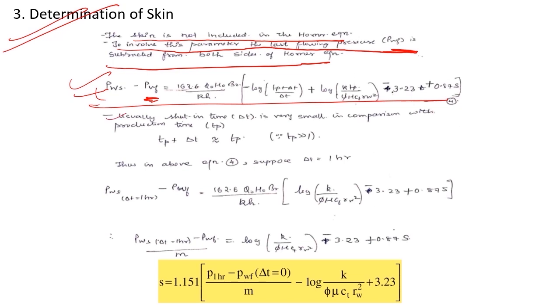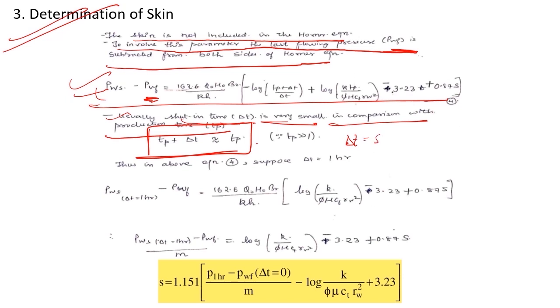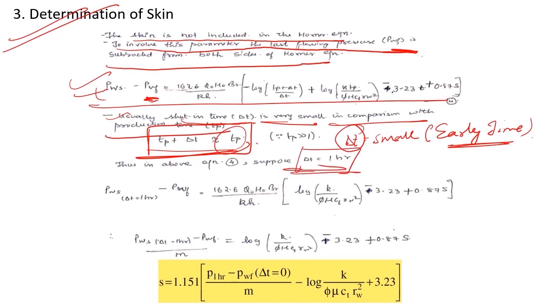Now usually the shut-in time, that is delta T, is very small in comparison with the production time. So I am considering delta T very small, that is the early time region; I will be calculating skin in the early time region. So I consider Tp plus delta T as almost equal to Tp. For the calculation, I assume delta T to be equal to 1 hour, that is, the pressure recorded at delta T equal to 1 hour after I shut the well bore.